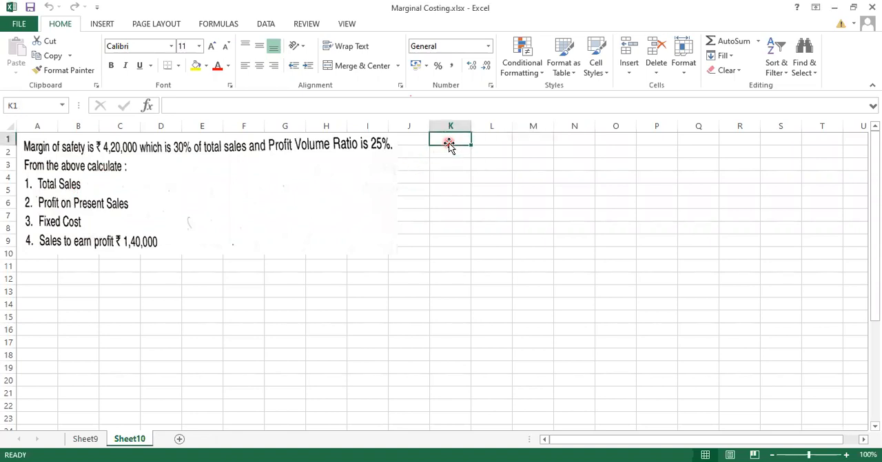Now देखो, margin of safety is already 4,20,000 which they have given. We can easily find out total sale. अगर ये represent कर रहा है 30% को तो 100% कितना? So we can easily calculate the total sale over here. So let's start with the solution.